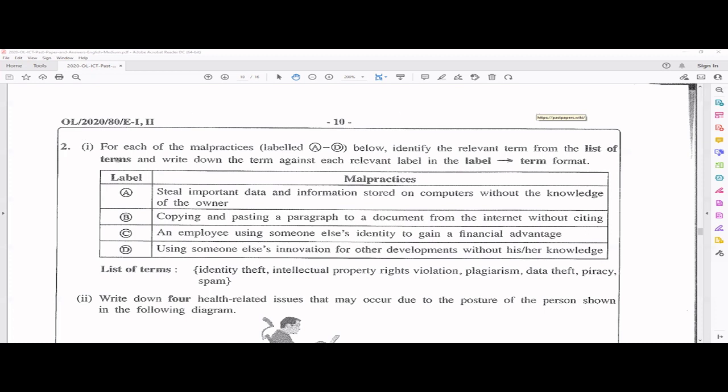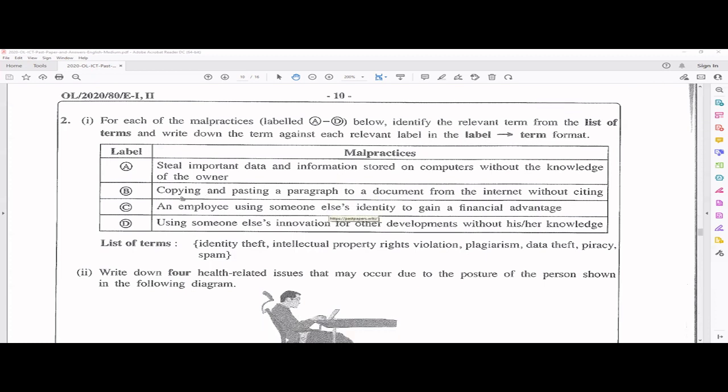Okay. Second question. For each of the malpractices, labeled A, B, C, D, identify the relevant term from the list of terms. So this is a list of terms, and you have to write the term against the relevant label, right? You have to follow this format: label A, arrow, and then write the term. For example, you can write A, arrow, identity theft, B, arrow, data theft, like that. So that's how you have to present your answer. Okay, we'll go to the question.